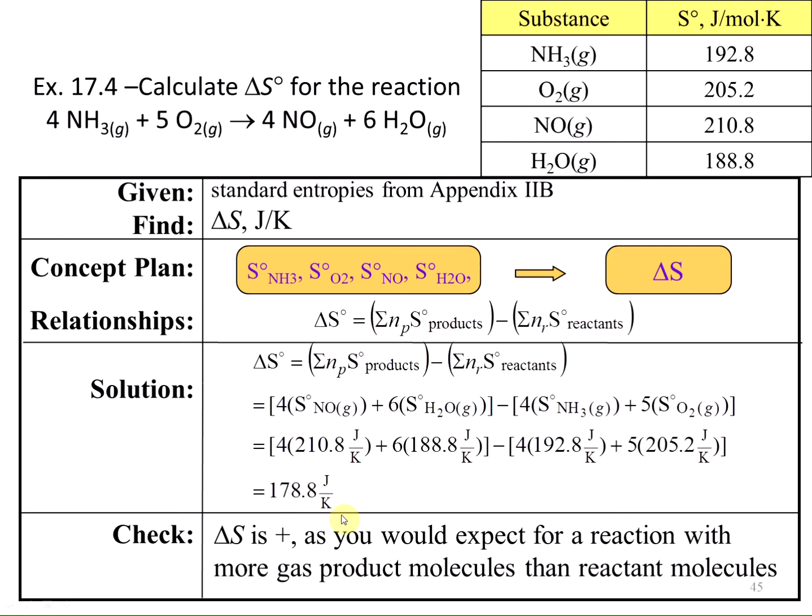And this is what you would expect for a reaction with more gas product molecules than reactant molecules. So we have 10 equivalents of gas molecules as products, 9 as reactants. So we have more molecules of gas as the reaction progresses. So we should have more entropy, and more entropy means a positive delta S value.